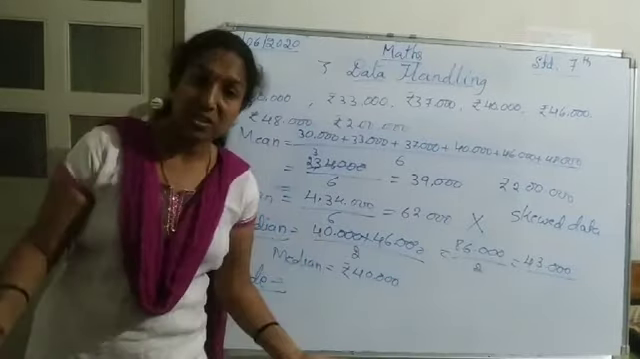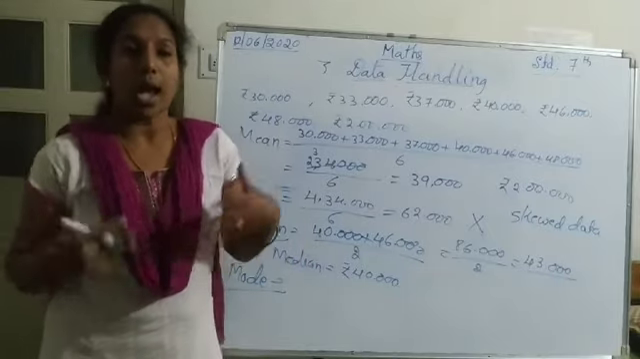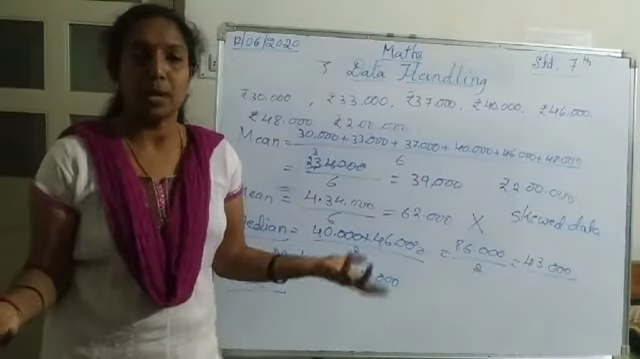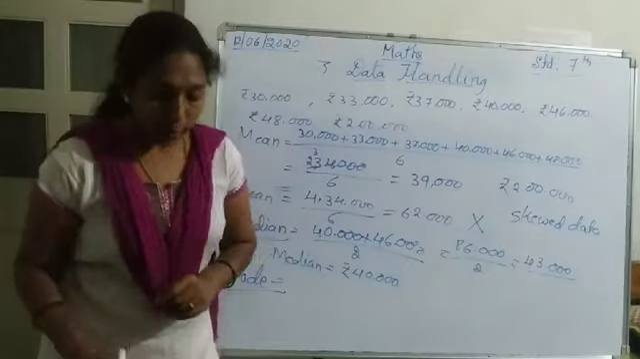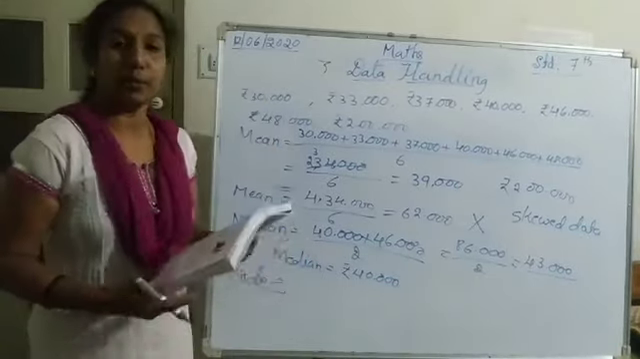Chocolates, Dairy Milk chocolates, and movie actors: whose movies most of the people watch, that is the popular one. So that is the mode, like that. Now this is how we have to use the mean, median and mode.